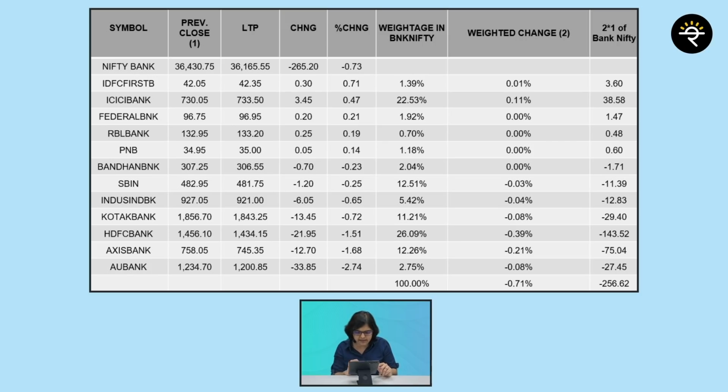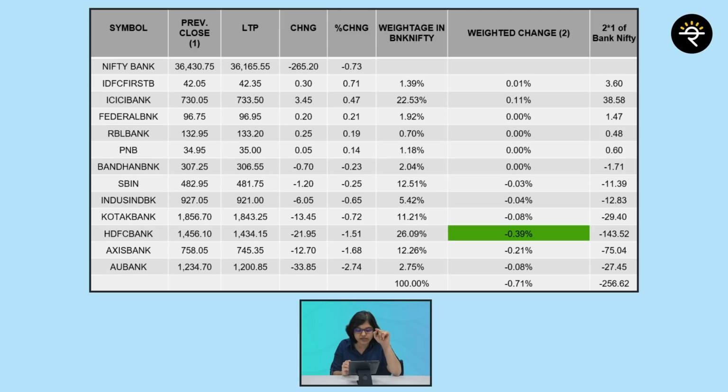Let me take the example of ICICI Bank now. For ICICI Bank, what am I going to do? 0.11% multiplied by what? 36,430.75, and that's coming up to 38.58.